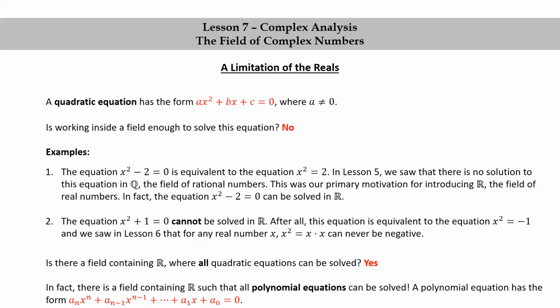For example, if a1 is the first non-zero term, we get a linear equation. If a2 is the first non-zero term, we get a quadratic equation. But polynomial equations can be much longer than linear or quadratic equations. Such a field in which all polynomial equations can be solved is called an algebraically closed field. Although we're not going to show that in this lesson, it is true that the field of complex numbers is an example of an algebraically closed field.